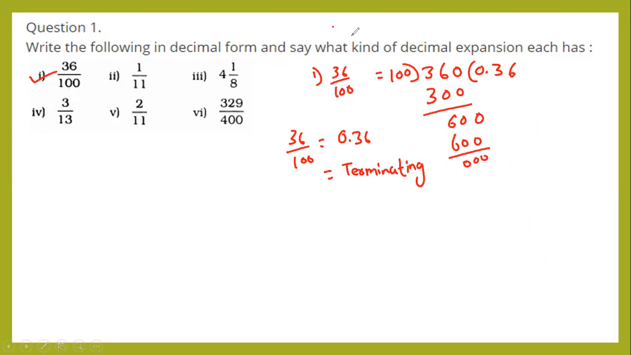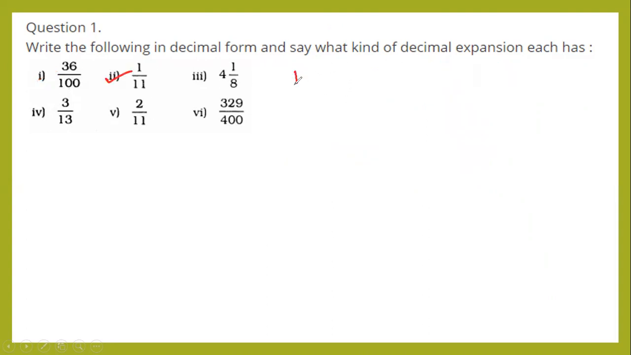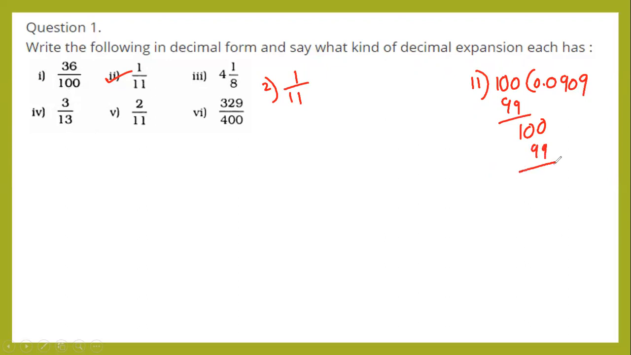Next, second sum, 1 by 11. So divide 1 by 11. Put 0 here. Again put 0; 10 is not dividing. Again put 0 here. So 11 9s are 99. Remainder is 1. Again put 0, it is not divisible. Put one more 0 here. So 11 9s are 99. Again you will get remainder 1. So the numbers are repeating here.